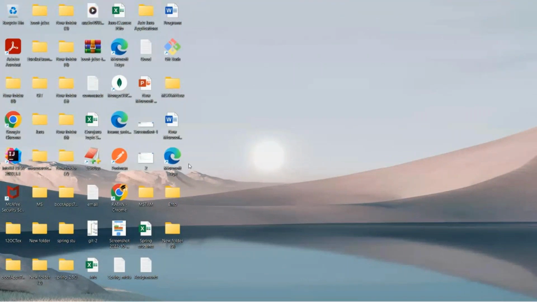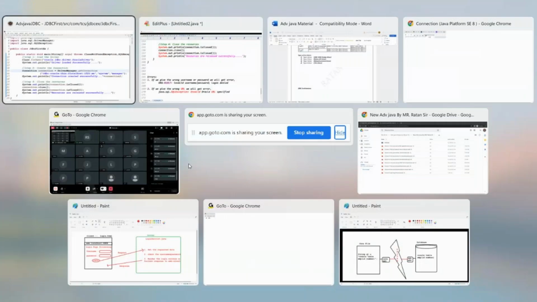And JDBC predefined support has how many packages? Two packages. What are the two packages? java.sql and javax.sql. What are the different types of drivers? Type 1, type 2, type 3, type 4. Type 1 is the JDBC-ODBC bridge driver. Second is the native partial Java driver. Third is the network protocol driver. Fourth is the pure thin driver, pure Java driver, right? Yeah guys, that's all about your steps.